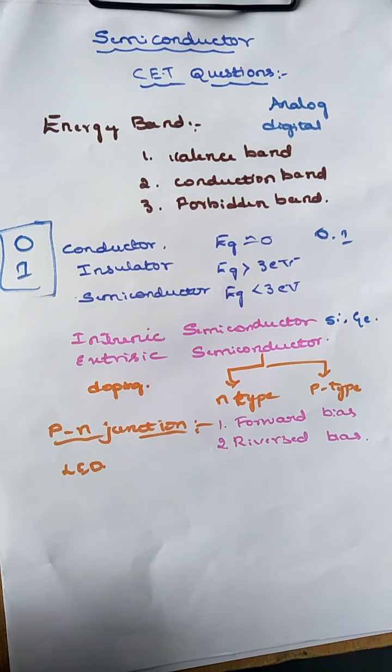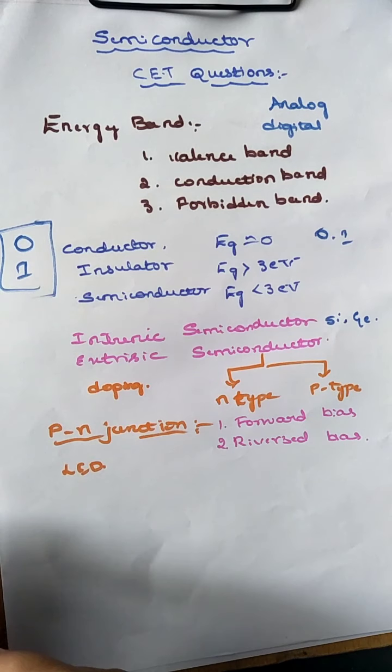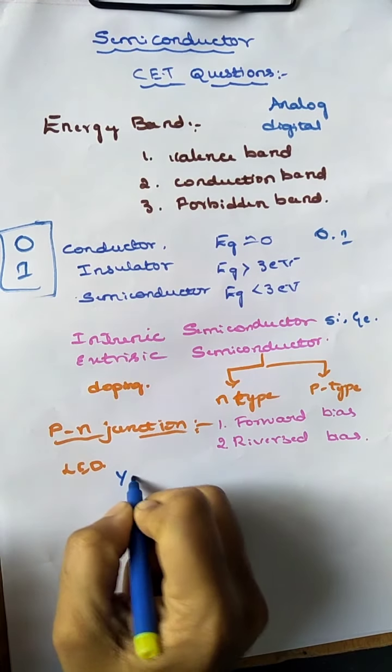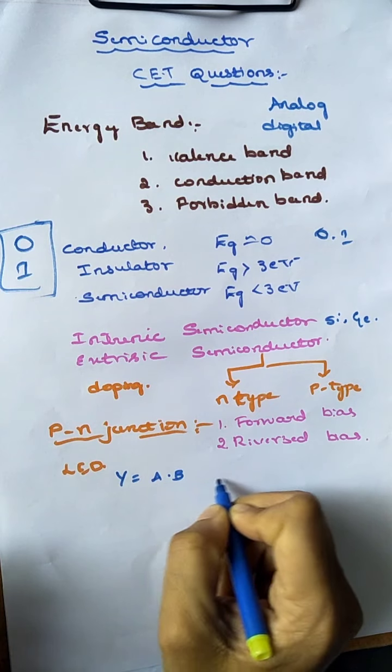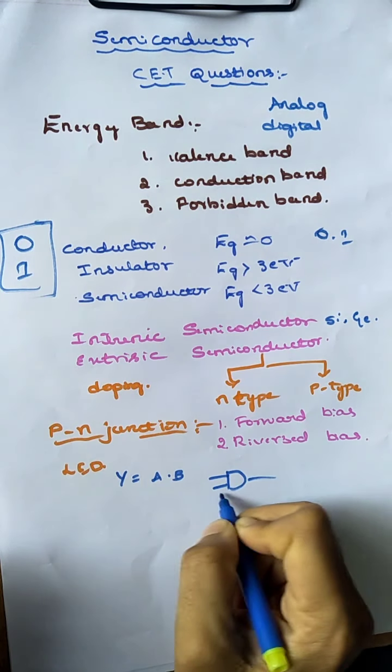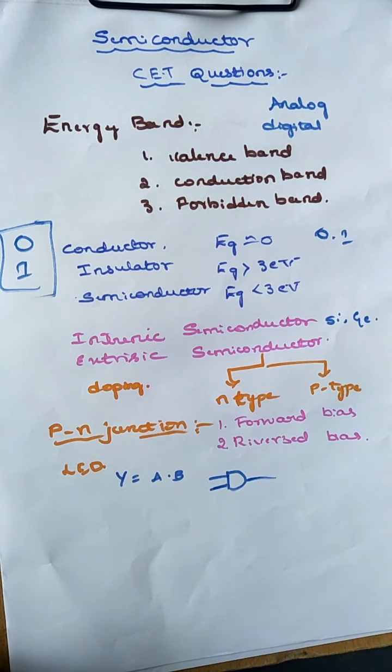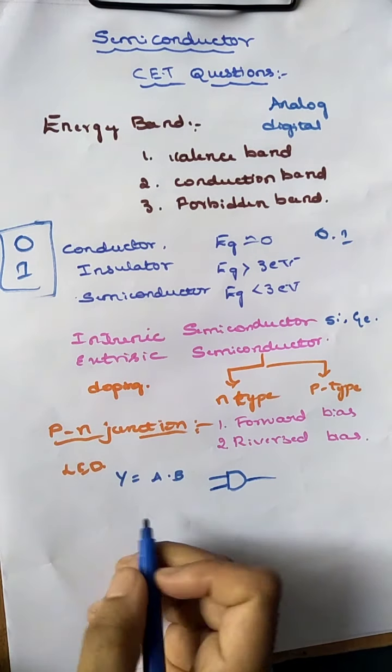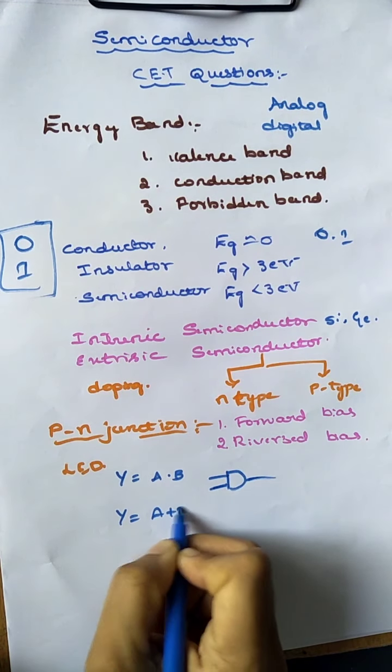Then there are some basic logic gates: the AND gate, OR gate and NOT gate. For the AND gate, y is equal to a dot b. The symbolic representation is like this. For the OR gate, y is equal to a plus b.